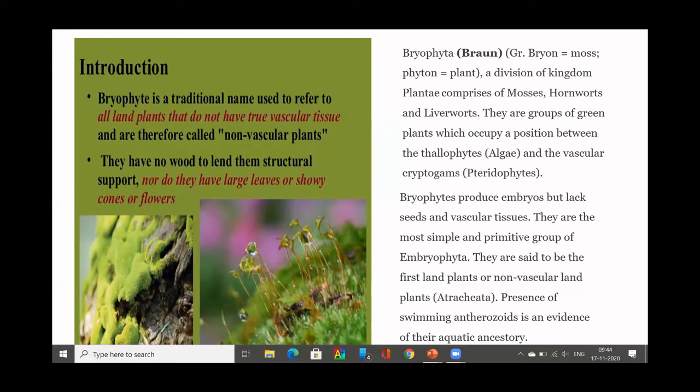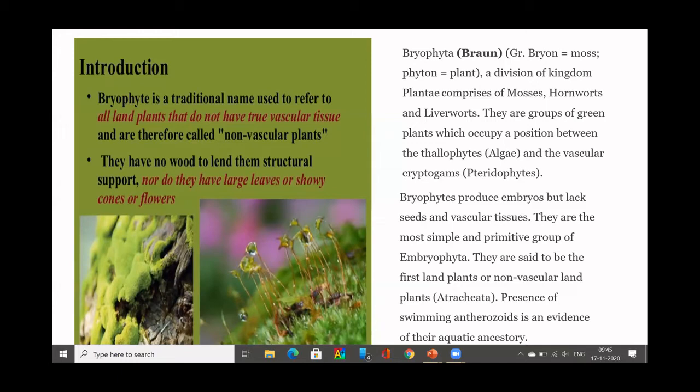They are called amphibians of the plant kingdom because they are coming to the land habitat from the algal members. Algae are chiefly aquatic.